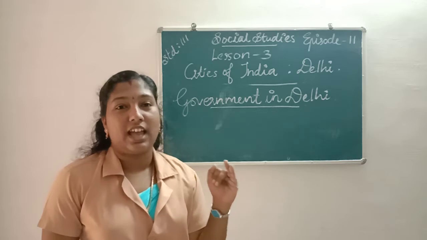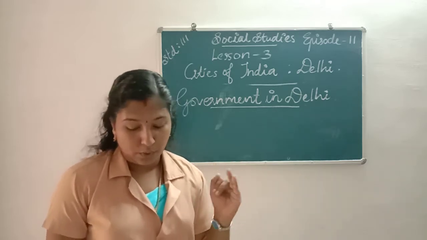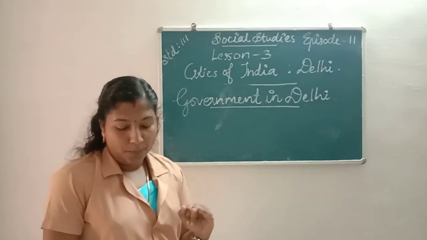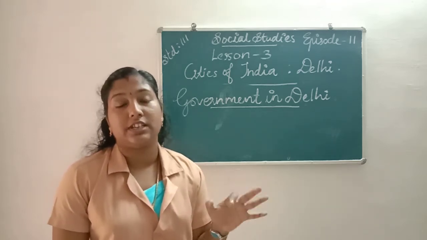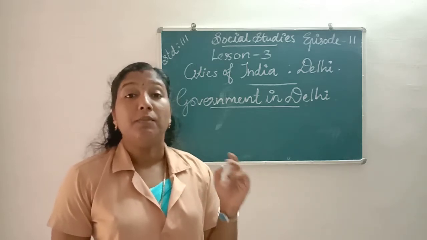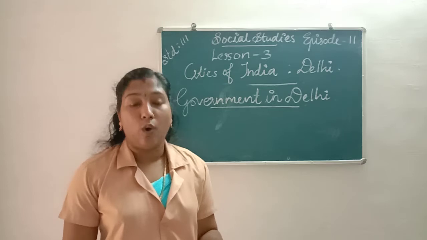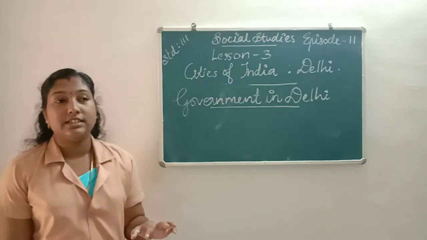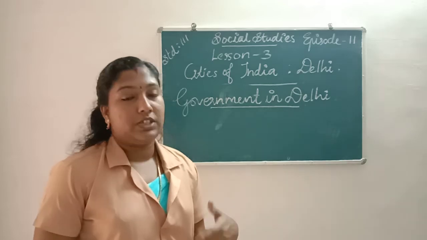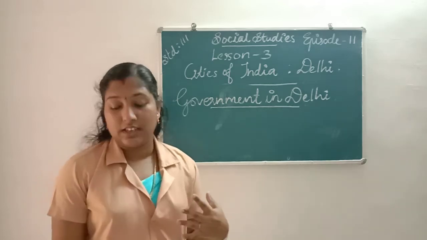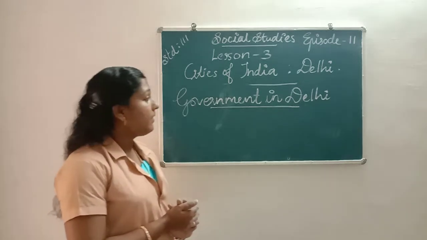The Prime Minister and the President also work from New Delhi, and the President of India lives in Rashtrapati Bhavan. All the important offices of the government of India are situated in Delhi. That's all we learn about the government in Delhi.